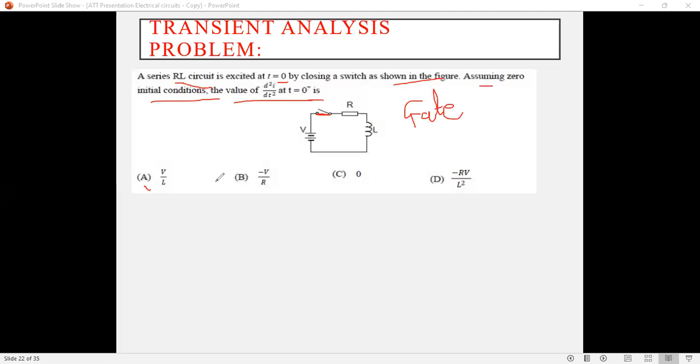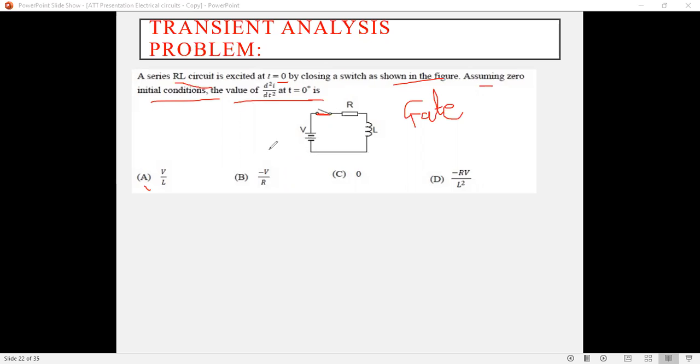There are options A, B, C and D, and we want to choose whichever is correct. Now, for solving the network, first understand the given question. Initially the switch is open, that means at t equals 0 minus the switch is open.